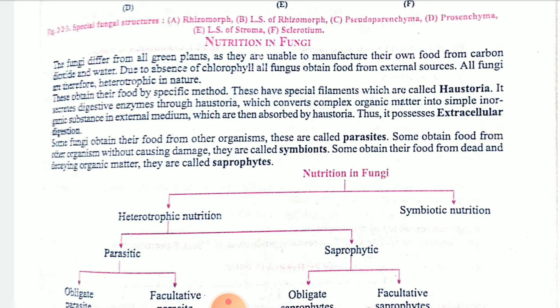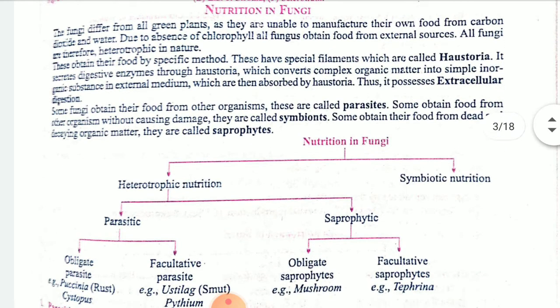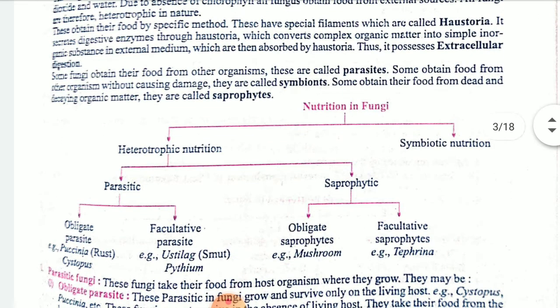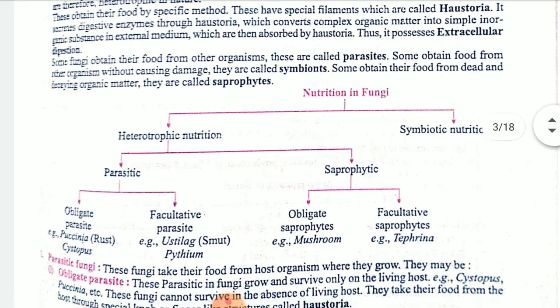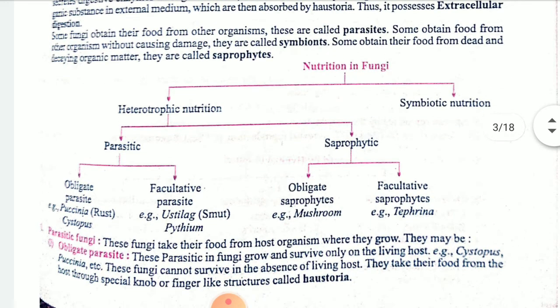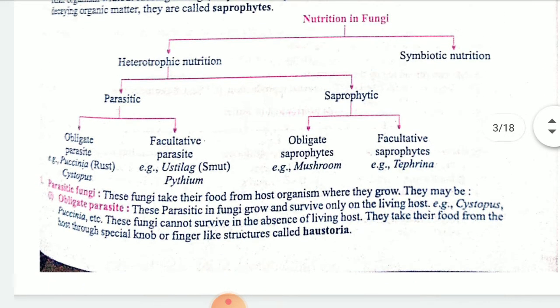A plant consists of chlorophyll, so it can prepare its own food, and that's why fungi are kept separately from the plants. They have a specific method for food, that is haustoria and digestive enzymes. With the help of that, they digest the absorbed food material. Certain enzymes can decompose the complex food material into simpler forms, and they can utilize it.